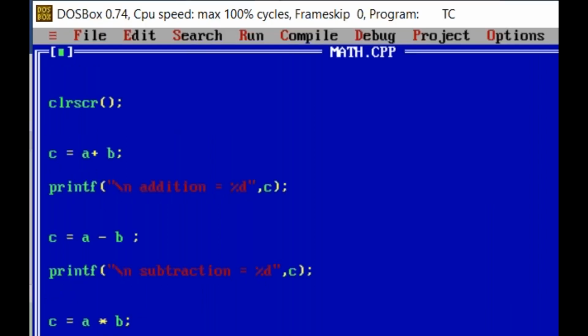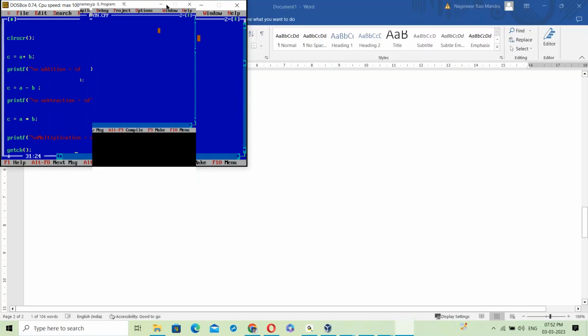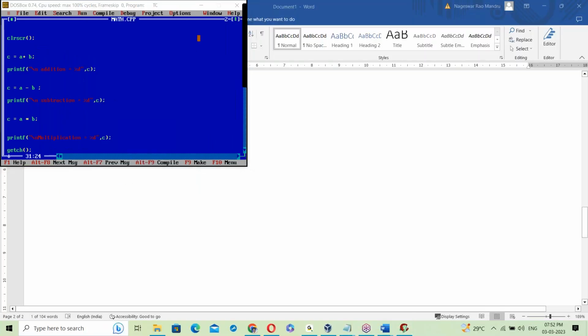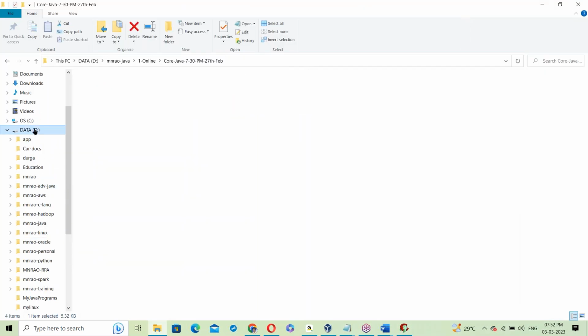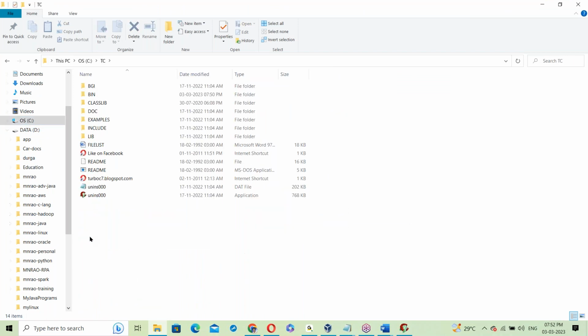Now what happens here? Let us see what is happening at the back end of this function, behind this. This program is math.cpp. Let us go to the C drive, Turbo C, TC, then bin.